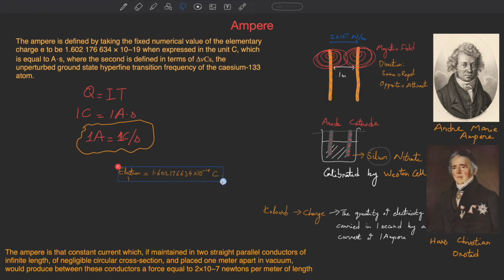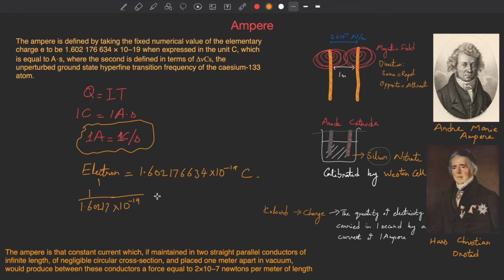Let me just resize it here. So actually it's saying the charge on an electron is this much value. Here we have 1 coulomb of charge. If you take this value and divide, it becomes 1.602, just take it till 7, times 10 to the power minus 19, equal to this, and this becomes 1 coulomb. So 1 coulomb becomes approximately 6.24 multiplied by 10 to the power 18 electrons.